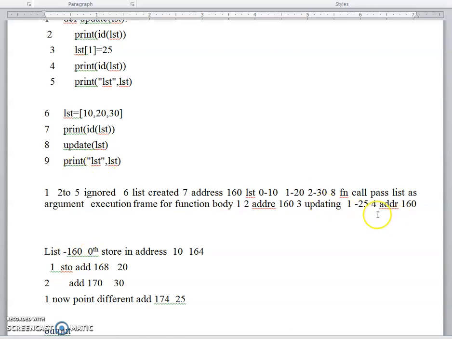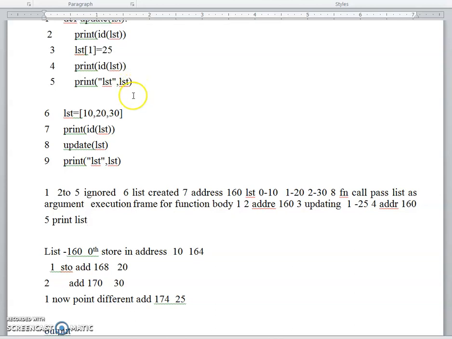So statement 4 is executed, and once again statement 5 is executed. What is statement 5? We are printing the list values. After that, all the statements in the function are over.